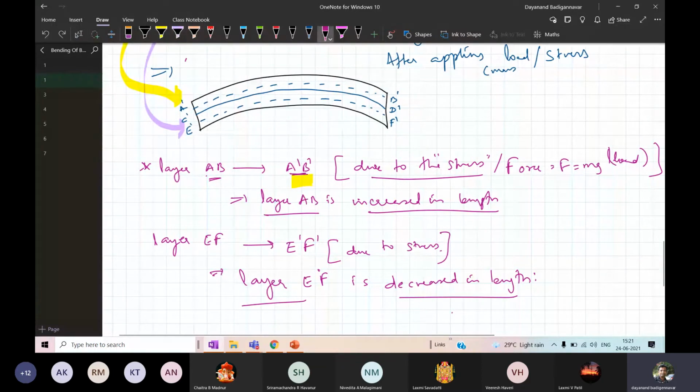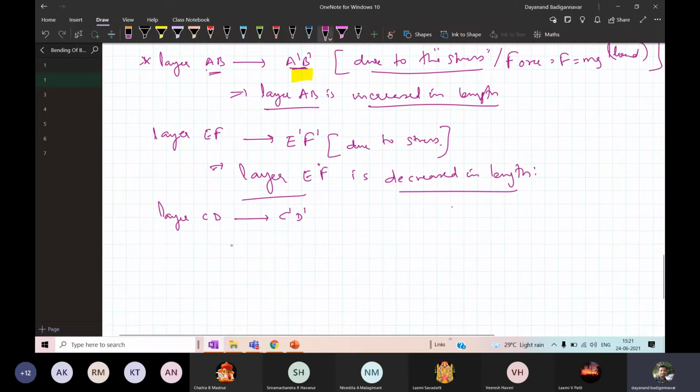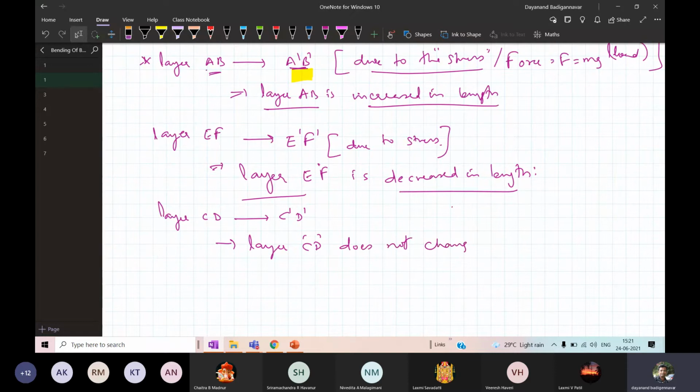It's a very important thing. What about the layer CD? So the layer CD, what happens? It is changing to C dash D dash, but the layer CD does not change any of its length.